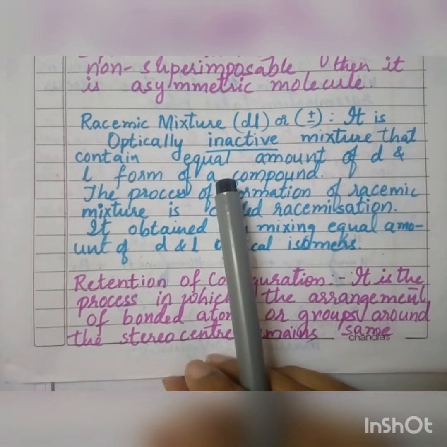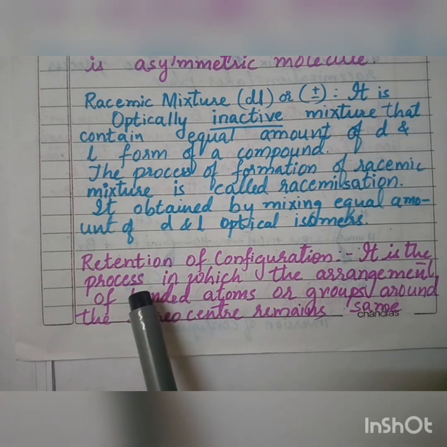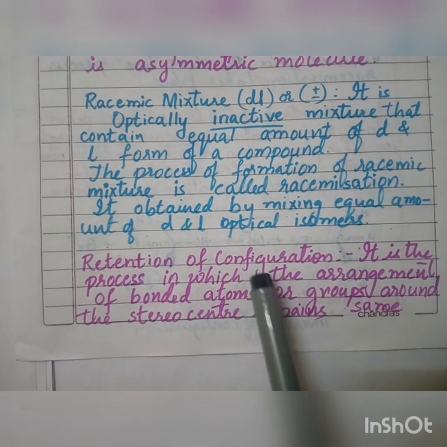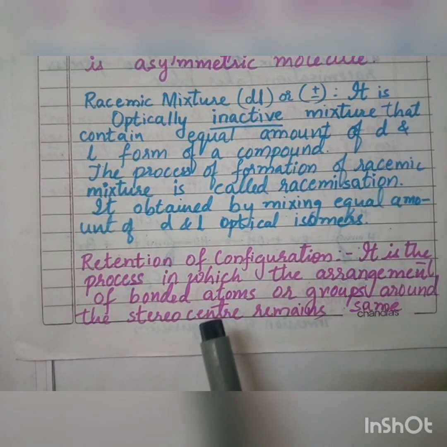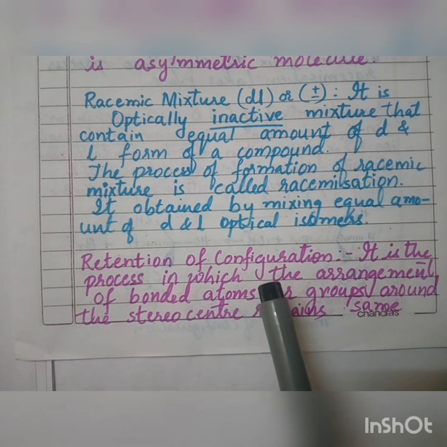Now, next to that, we have the next term called retention of configuration. What is configuration? The arrangement of the atoms. So you have seen the arrangement of the atoms around the carbon.